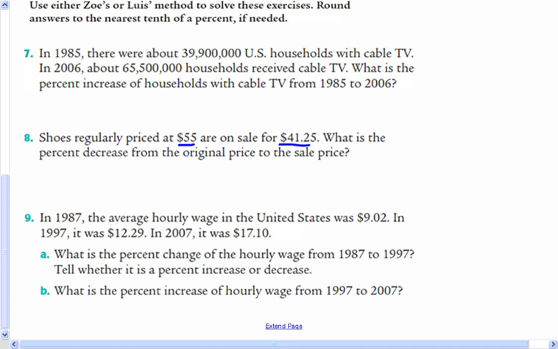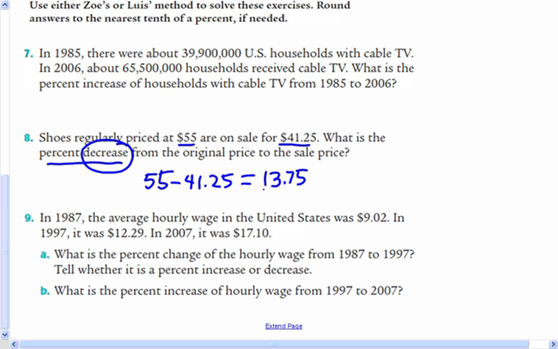So shoes regularly priced at $55 are on sale for $41.25. What is the percent decrease? So we want the percent decrease. Decrease is an important word. So the first thing I want to know is how much is the decrease. So how much less is this $41.25 price? So I'm going to go ahead and subtract those two numbers, and I find that it's $13.75 less.